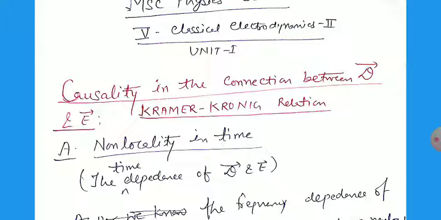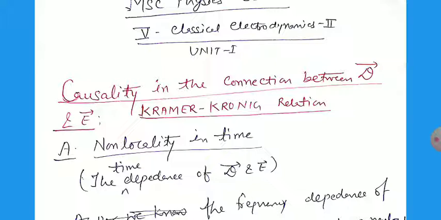Causality means there will be the first cause, and after that there will be the effect. If there is this change, then there is causality. Like if we strike a bell, it produces a sound after the bell is struck. Before it is not possible. First the cause is there, then there will be the effect.